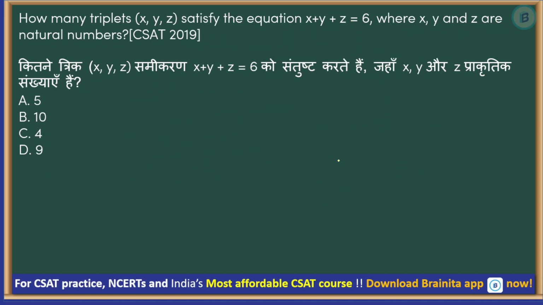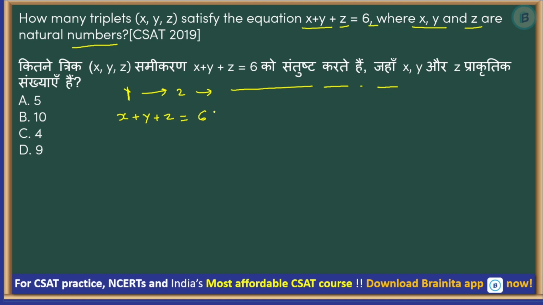How many triplets x, y, z satisfy the equation x plus y plus z is equal to 6 where x, y, z are natural numbers? Natural number means 1, 2, and so on. So the numbers are greater than 0 and they are all whole numbers. The equation that is given is x plus y plus z is equal to 6. So what does this mean? What are the 3 numbers whose sum is 6, right, and which are greater than 0? How many such combinations are possible?